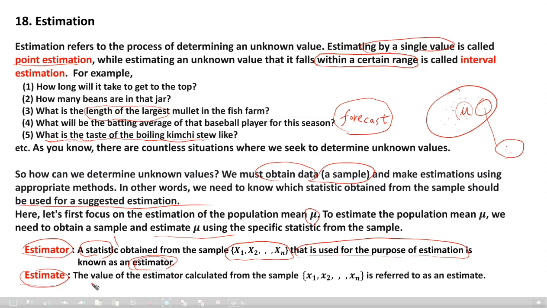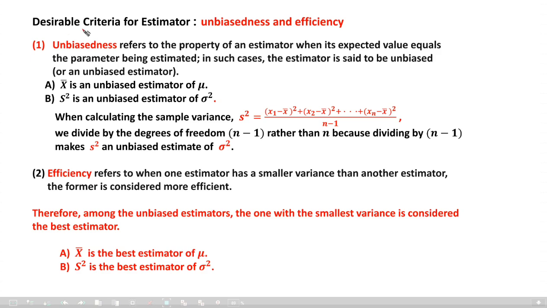What is the estimate? The value of an estimator. How can you get that value of an estimator? From this sample, small letter sample, realized values. Okay, small letter. Can you distinguish capital letters and small letters in the sample? Okay, it is necessary to understand this well. All right, next. There are criteria for a desirable estimator: unbiasedness and efficiency. Those are two new terminologies, I think, for you.